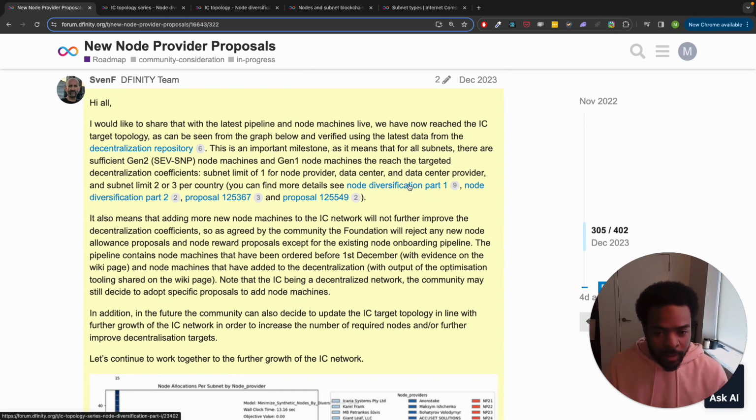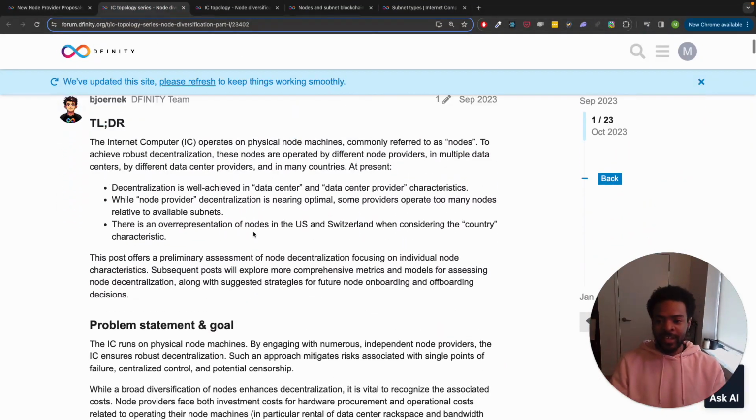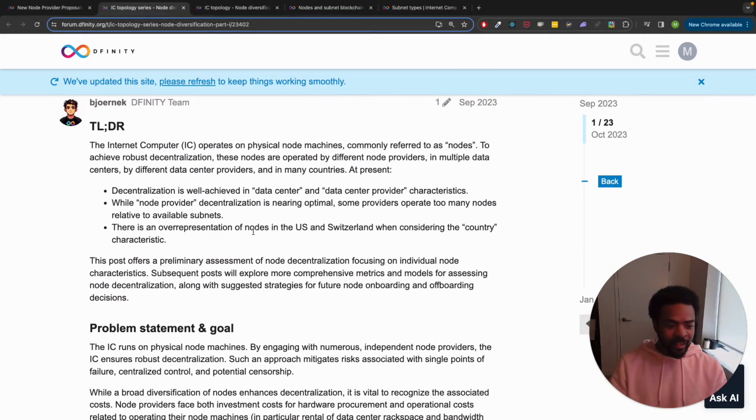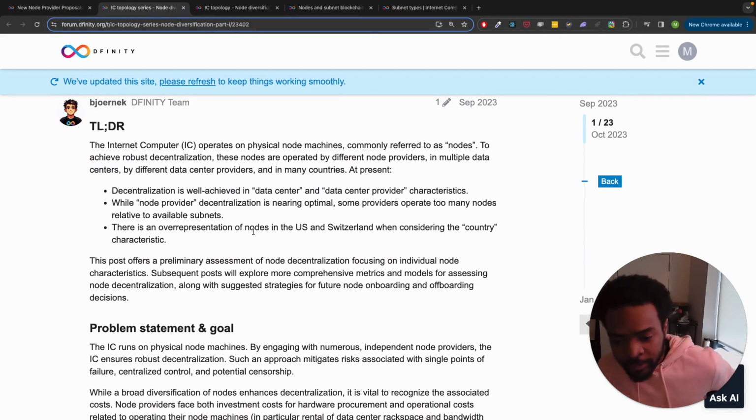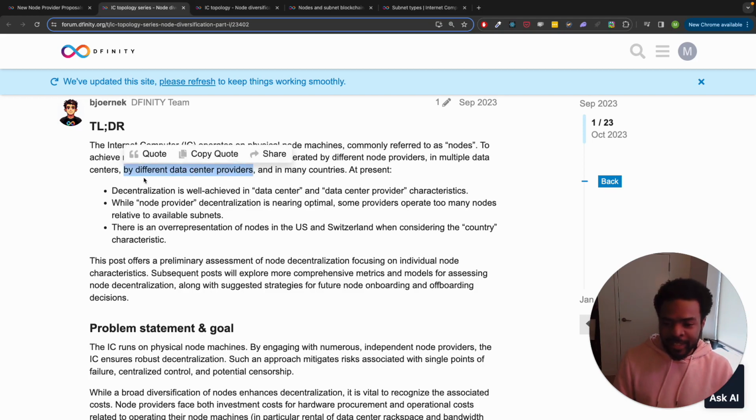So let's now look at, okay, yeah, we're gonna look at these forum posts, and these are really where the meat of this whole conversation is. So TLDR, the internet computer operates on physical node machines, commonly referred to as nodes. To achieve robust decentralization, these nodes are operated by different providers in multiple data centers by different data center providers, and in many countries. Yeah, we gotta figure out what data center providers are.